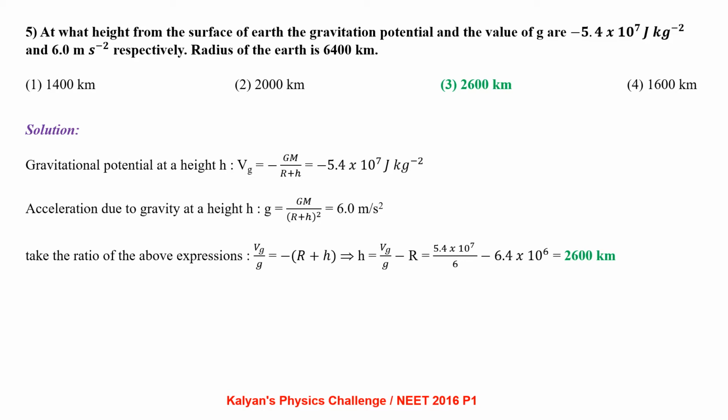The formula for gravitational potential is given by Vg equal to minus GM by r plus h. That should be equal to minus 5.4 into 10 power 7. Acceleration due to gravity is given by GM by r plus h whole square. That should be equal to 6.0 meter per second square. Take the ratio, we get Vg by g equal to minus r plus h. From there h equal to minus Vg by g minus r. Upon simplification, we get the value of h to be 2600 kilometer.